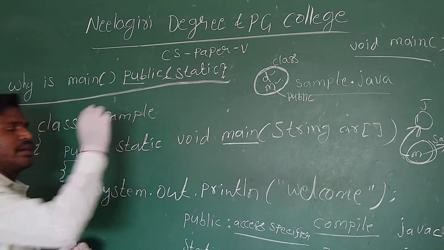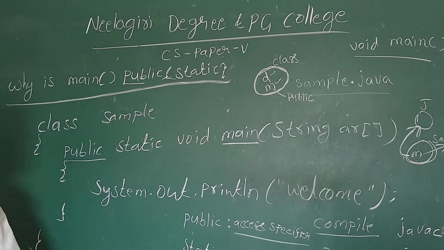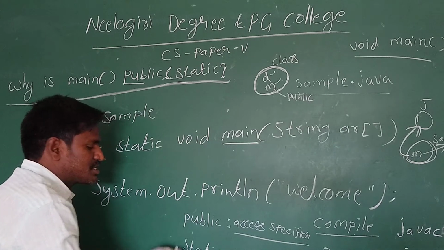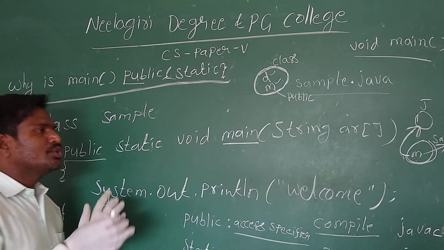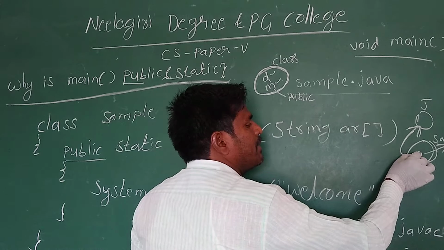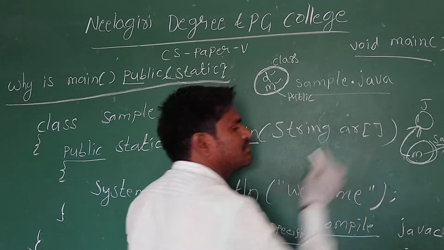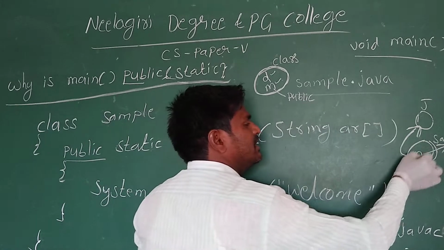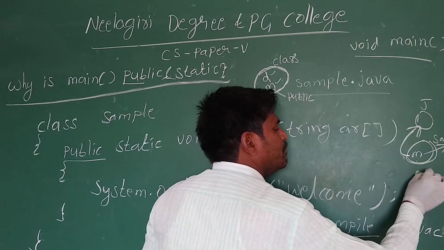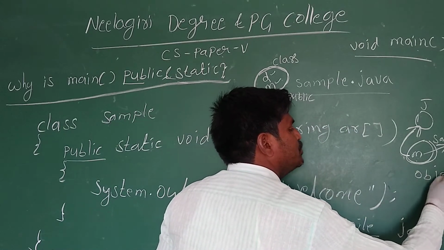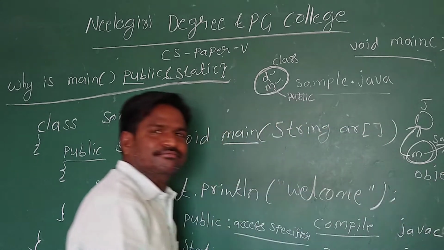Why is main static? In C++ we have studied static members. What are static members? Generally, a member or method declared inside of the class can be accessed by using its object only.